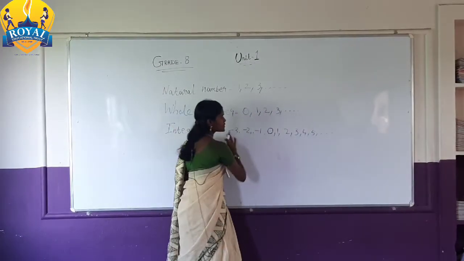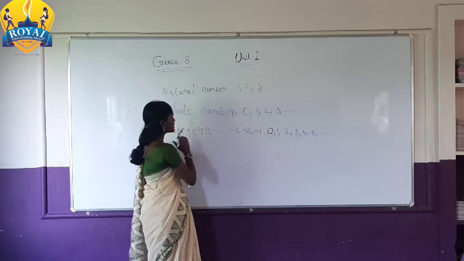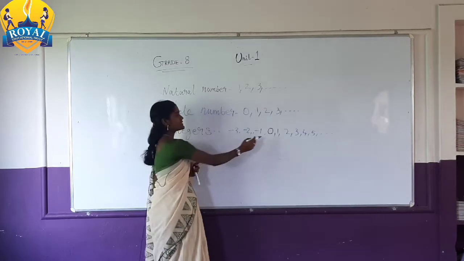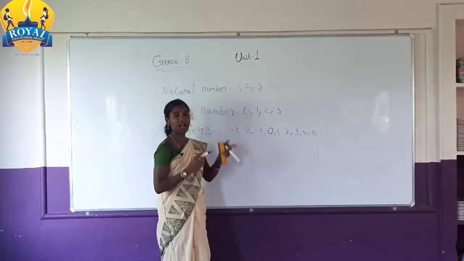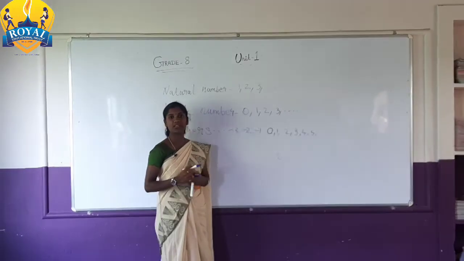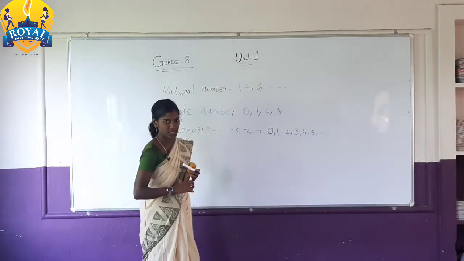These numbers mingle together and are called integers. 0 is neither positive nor negative. That means 0 is common to positive integers and negative integers.